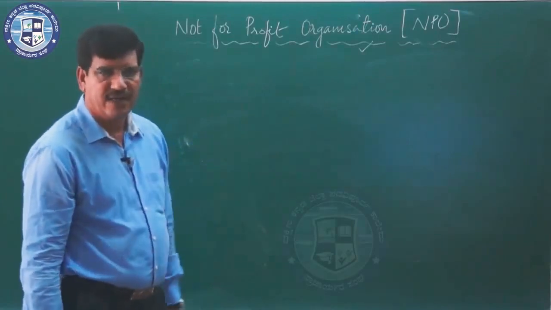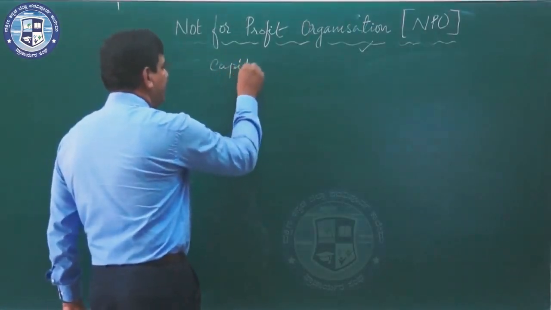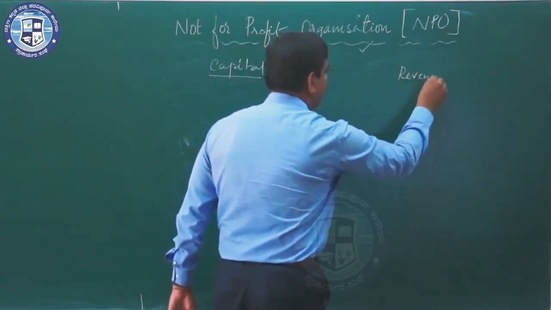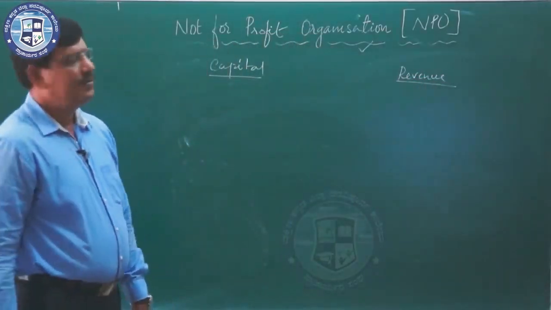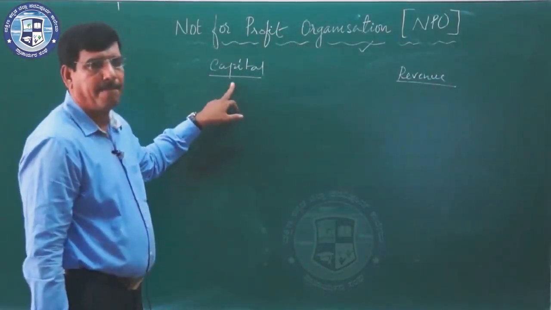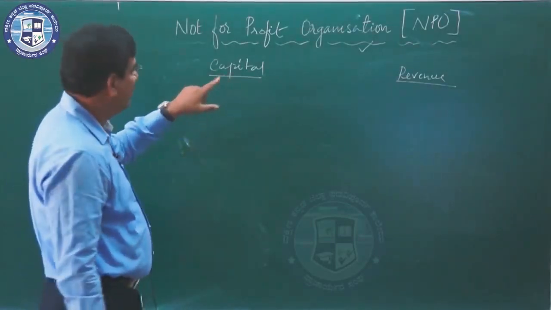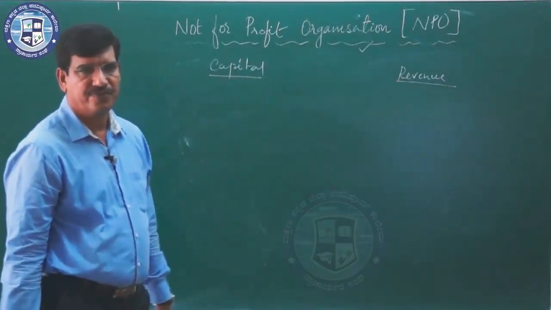Before we go to the practical session, let's understand what is a capital item and what is a revenue item. To decide an item as capital or revenue, the nature of that item has to be understood.